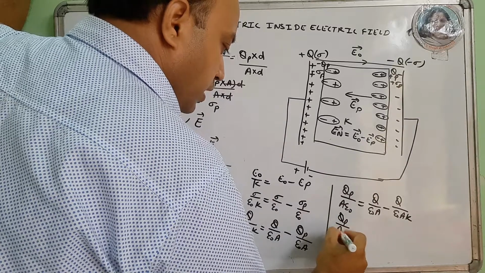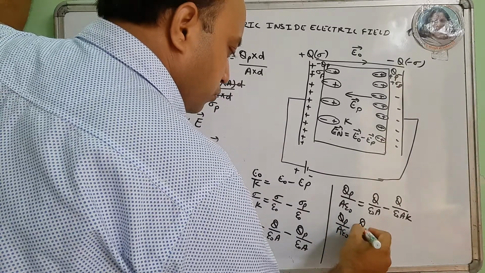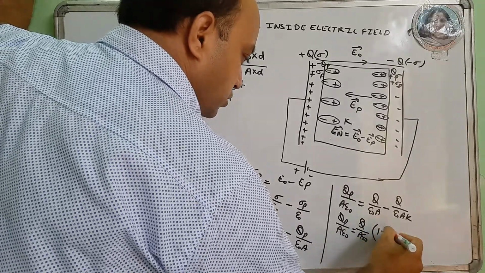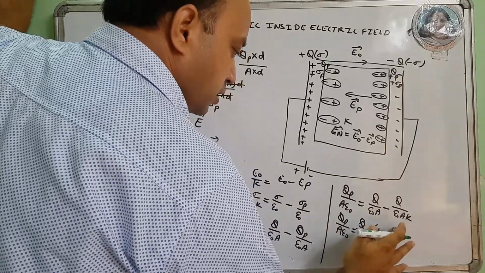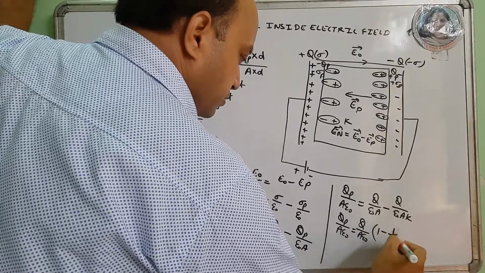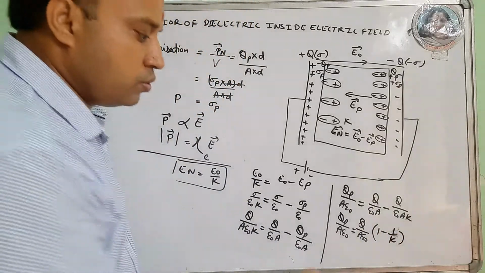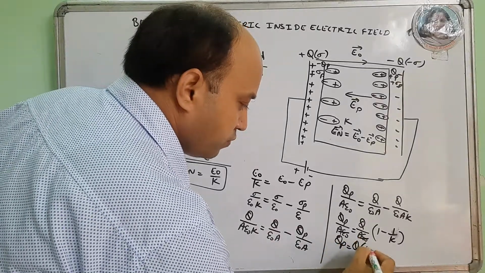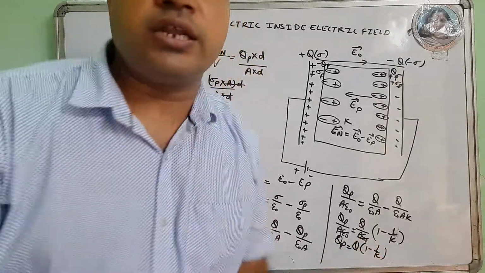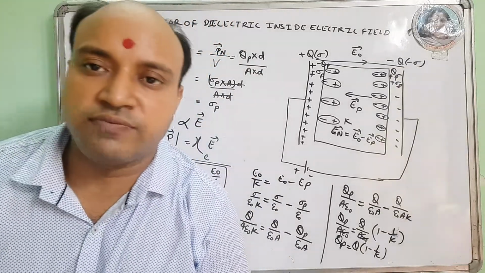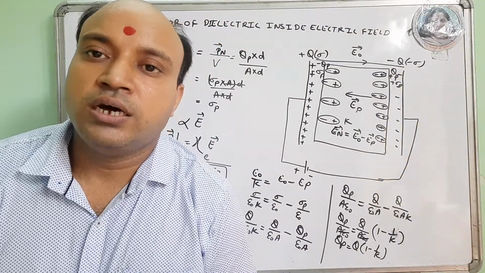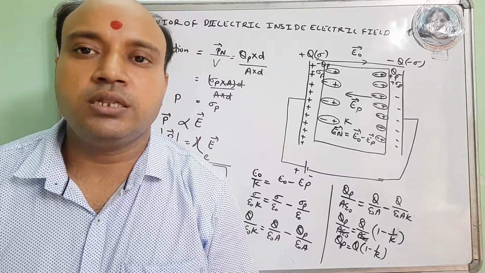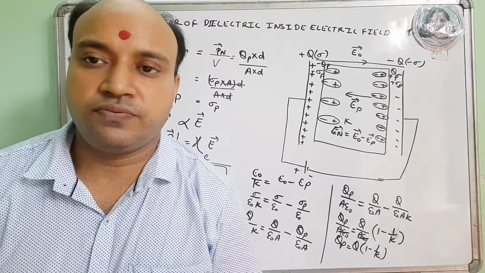QP upon A epsilon naught is equal to Q by A epsilon naught times 1 minus 1 by K. So A epsilon naught cancels out, and QP is Q into 1 minus 1 by K. This is the relation of the polarized charge developed when a dielectric of constant K is placed in a uniform electric field.